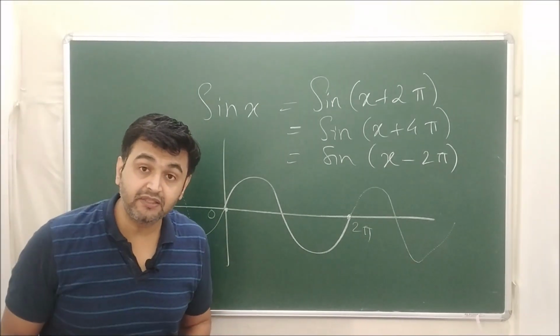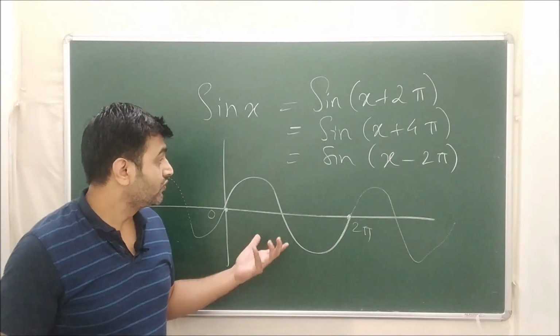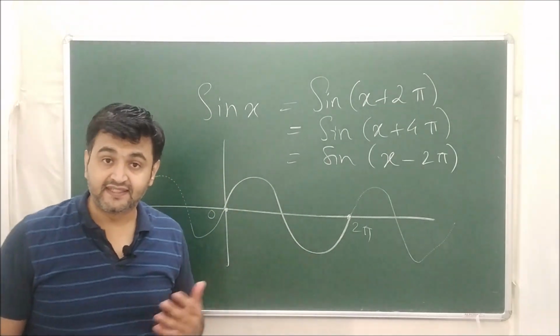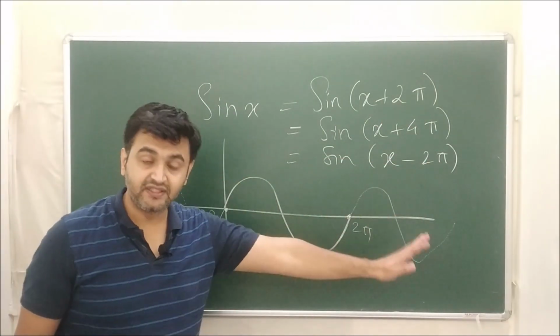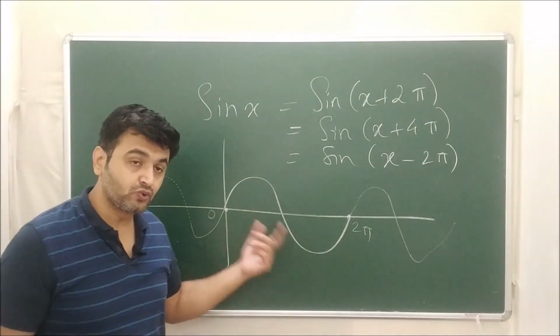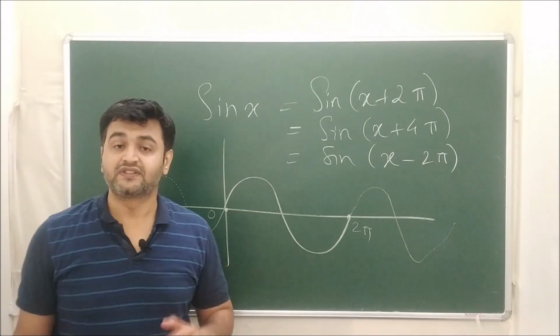And what is the fundamental period? It is 2 pi, because it is the least positive one. So sin x has infinitely many periods, and the least positive one, 2 pi, is the fundamental period for sin x. Similarly for cos x.